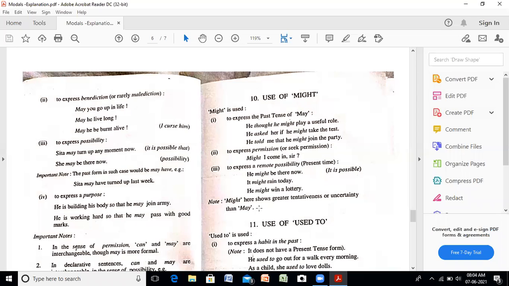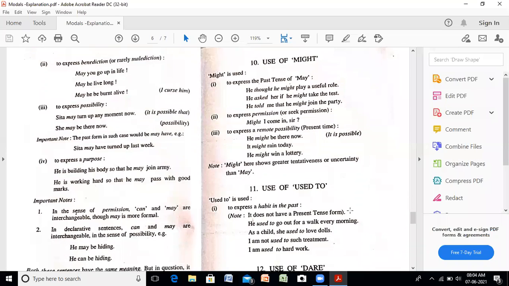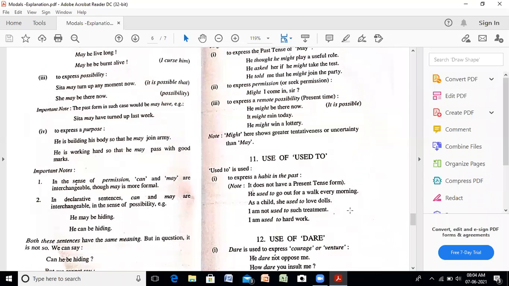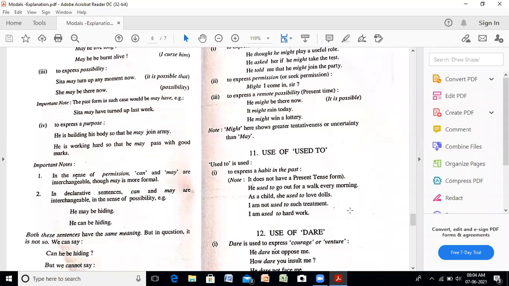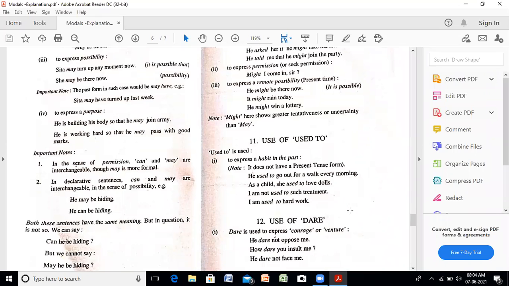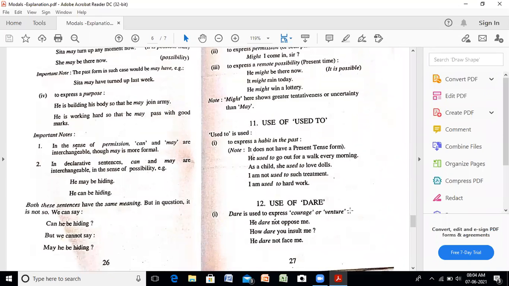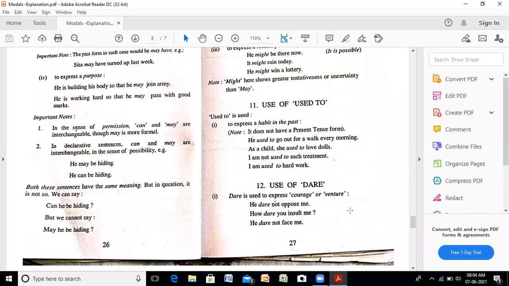मतलब हम किसी चीज़ के लिए certain है, more possibility हमें नज़र आ रही है तो we'll use may. If there is less possibility, we will use might. Then coming to used to, it is used to express a habit in the past. पुरानी past की कोई habit है उसके लिए use किया जाता है. It does not have a present tense form.